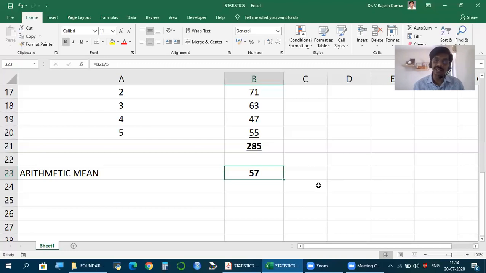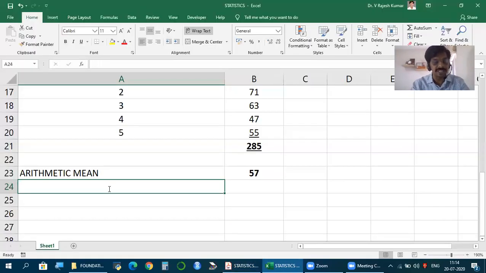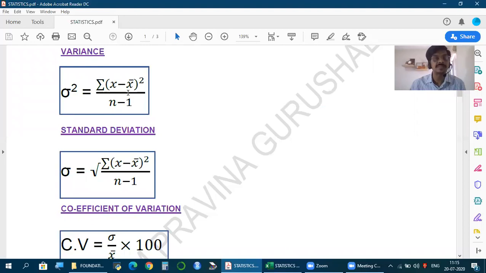But how to calculate this standard deviation? Friends, this is the formula. Sigma is how we represent standard deviation, but this sigma is the square root of something called variance. So to find standard deviation, first we should find what is called variance. And when you take the square root of that, we get standard deviation. Now, how to calculate variance? Summation, total, this is called sigma, S-I-G-M-A, summation of x minus x bar, you know x bar is mean, whole square, divided by n minus 1. Friends, these are all the values of x.